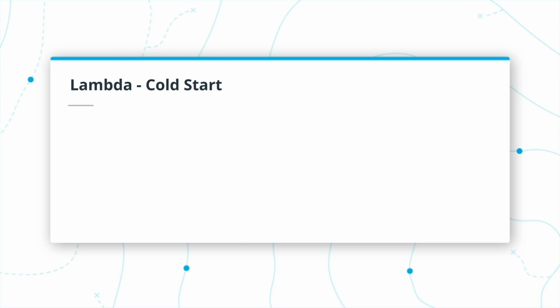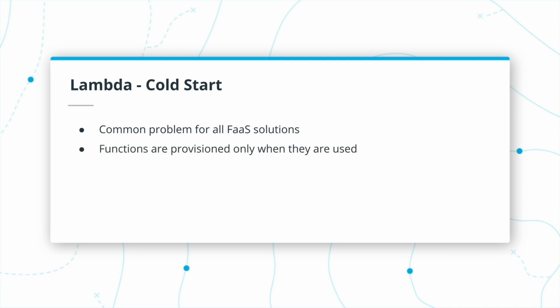So the issue that we saw in the previous demo is called cold start. And this problem is common for all function as a service solutions. The reason why it happens is because functions are provisioned only if they're used, and if provisioned instances are not used anymore, they will be removed. The problem is that it takes time to provision a new instance. That's why the first request took much longer than subsequent requests in our case.